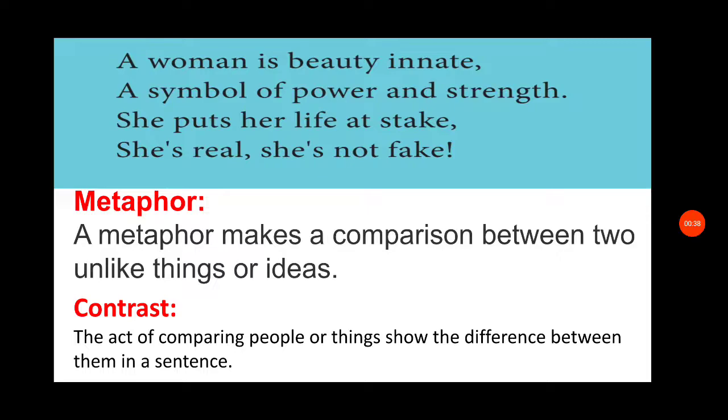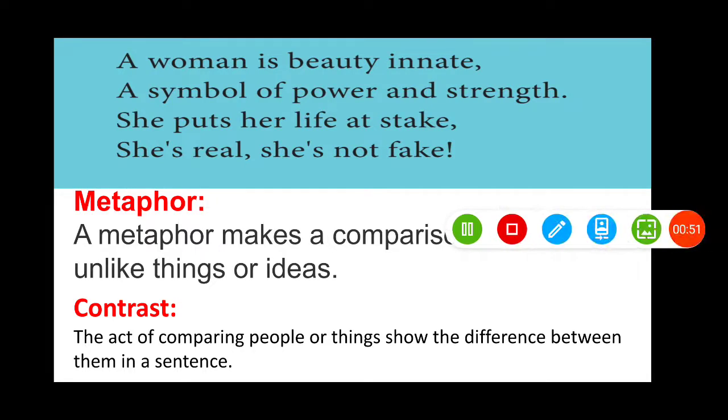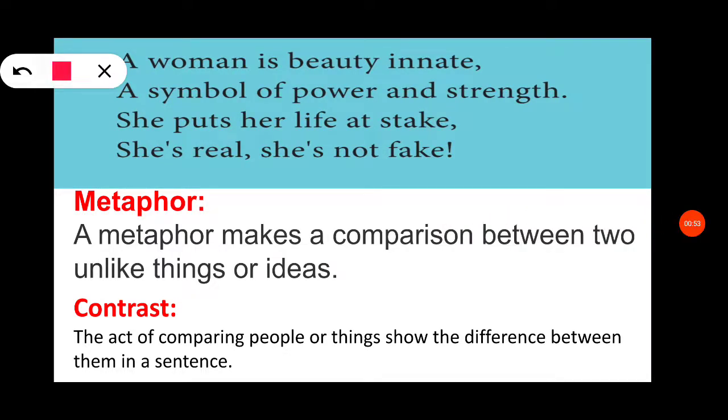So first stanza: a woman is beauty innate, a symbol of power and strength. She puts her life at stake. She is real and she is not fake. So in stanza 1, you have metaphor and contrast. This poetess has used metaphor and contrast in stanza 1. So what is metaphor? Now we are going to see what is metaphor.